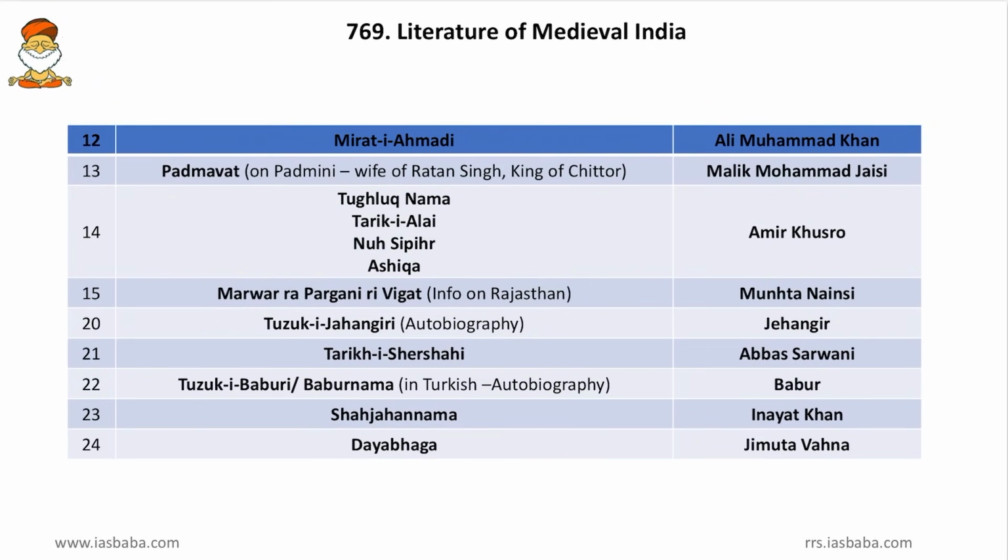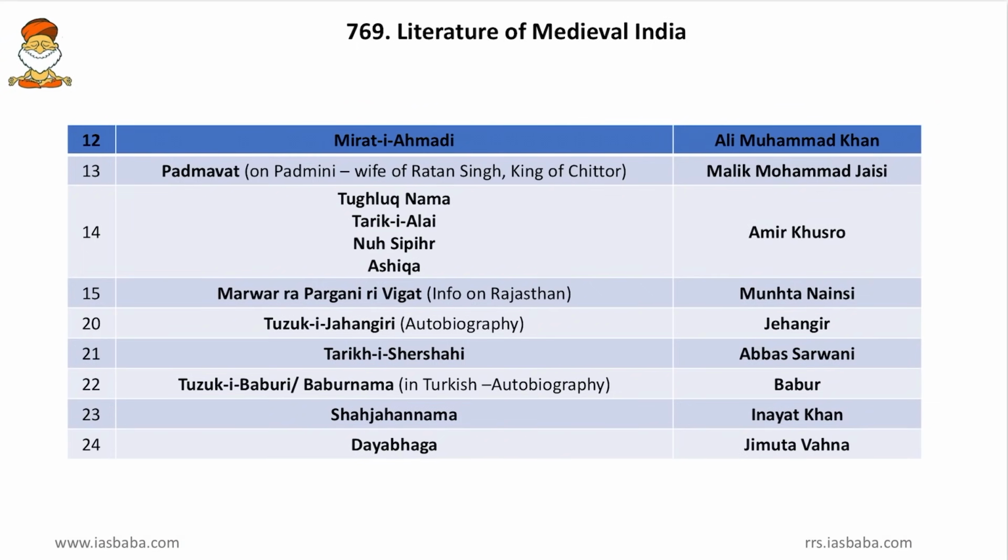Then Padmavat or the Padmini, the wife of Ratan Singh, King of Chittor. This was written by Malik Muhammad Jayasi. I don't think you will have difficulty in remembering Padmavat because there was a movie. Then Tughlaq Nama, then Tariq-i-Alai, then Nu Sipihr and Ashiqa. Friends, these were written by the famous Amir Khusro. Tughlaq Nama is a biography. Then Tariq-i-Alai, Nu Sipihr and Ashiqa are mostly related to music.